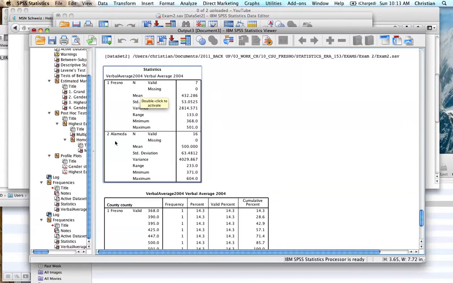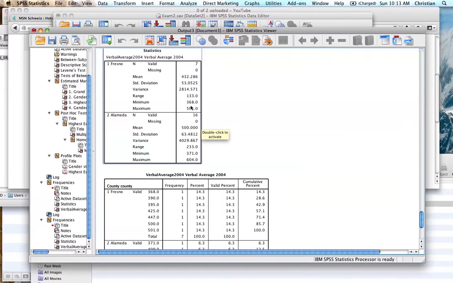counties, Fresno and Alameda. Fresno is 7 people, the mean in Fresno is 432, 53 standard deviation, and the range is 133 points. And the minimum is 268 and the maximum is 501. And now for Alameda we get the same thing. So see now, for example, one argument could be, look at the range that we have in Fresno. We have a range of 133. Our minimum is 268, about the same as in Alameda, and our maximum is only 501, whereas in Alameda it's 604. So Alameda has a much broader range than we have here in Fresno.